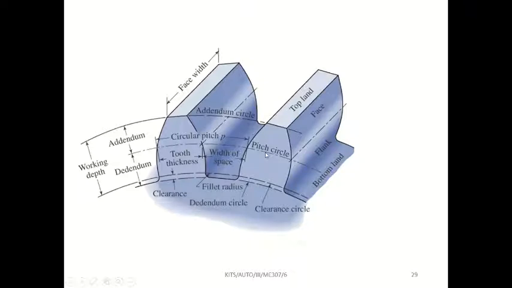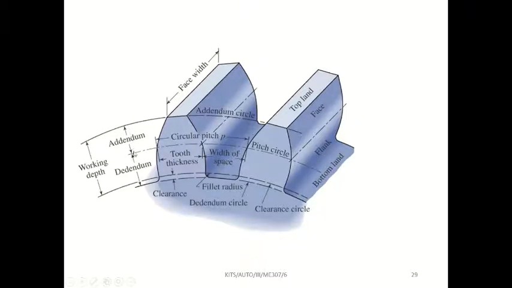The space between the middle circle, that is the pitch circle, and the addendum circle is called the addendum. This thickness value is called addendum.